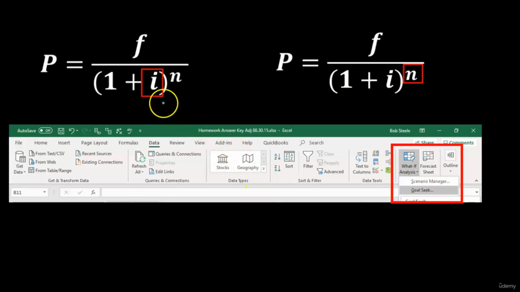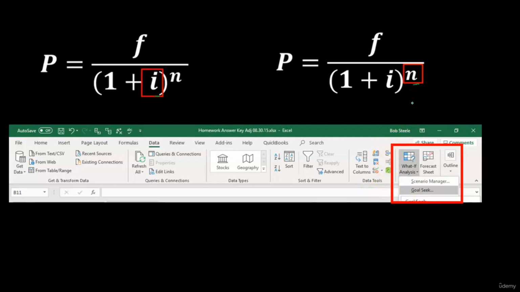Now, we also want to show this other information that will be the goal seek. Remember, we said that it's possible that we have all the data except for the interest rate or all the data except for the number of periods. And then if we have all the factors except one, we could just solve for that missing factor. We could do it with the formulas. In practice, it's nice to know the major formulas, which is going to be the present value and the future value. And then we could use a tool called goal seek. Instead of memorizing 3 formulas for every possible unknown in these functions, we can use the one formula, present value, future value, and then use goal seek if we need to solve for any other item.